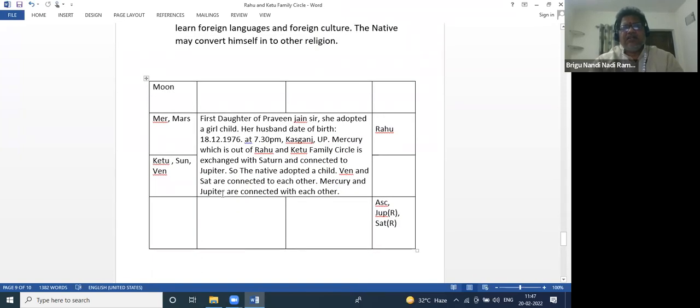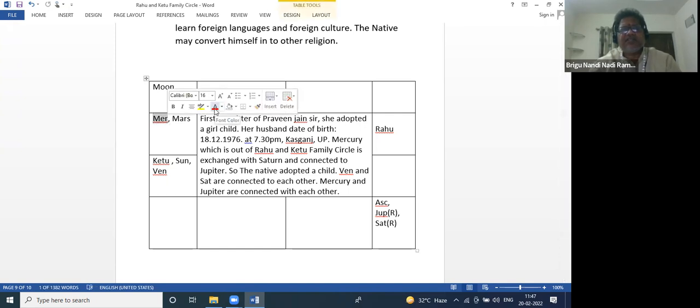So this is actually our friend Praveen Jain, and he is also a Nadi astrologer in Delhi. He is practicing. He learnt BNN from me, and this is his daughter's horoscope. So here you see, out of the Rahu Ketu family circle, Mercury is outside. So this is Mercury. Actually she is childless. She does not have children. So that's why she adopted a child.